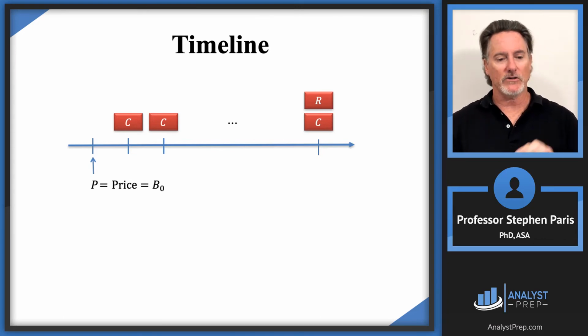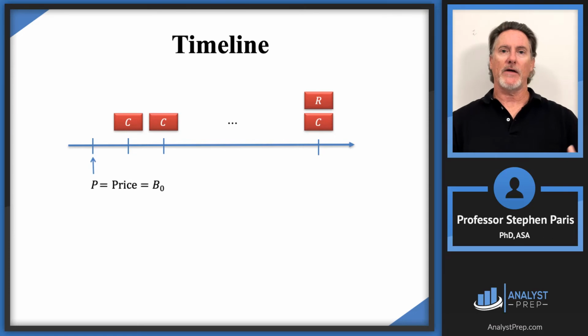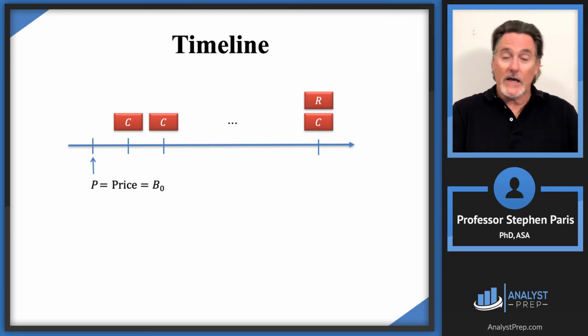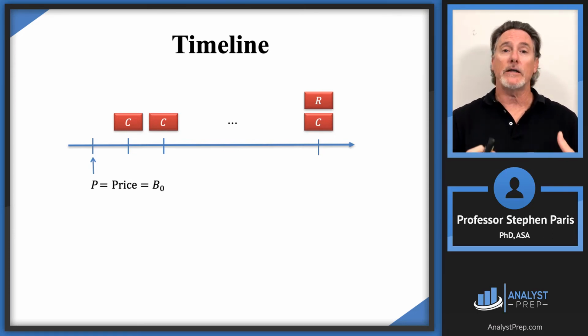So the book value at time 0 is the price that we're paying. That's it, you can think of that as the loan amount. That's how much we're lending. The price that we pay is what we're lending the company. And then at time N, we're going to have a book value at time N.